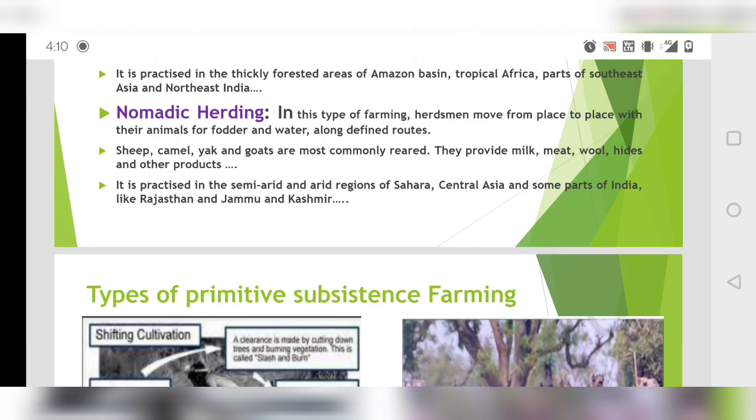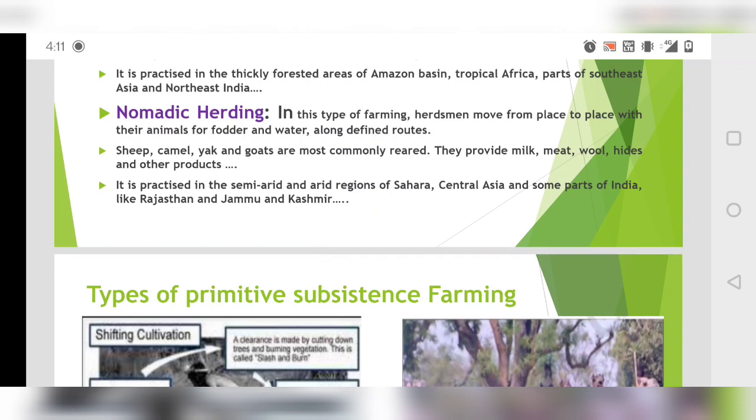They will only rear those animals from which they get some products, and also very tame animals, not wild ones. Lion and tiger would not be reared by these nomads. Animals provide milk, meat, wool, hides and other products. That's why they rear them.